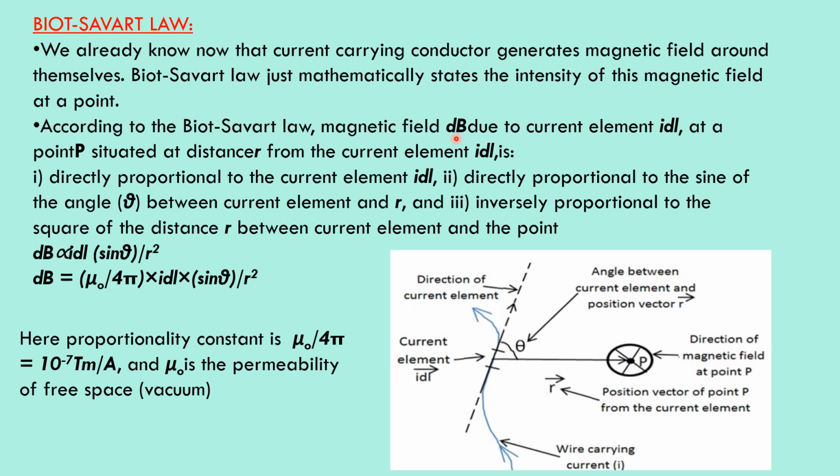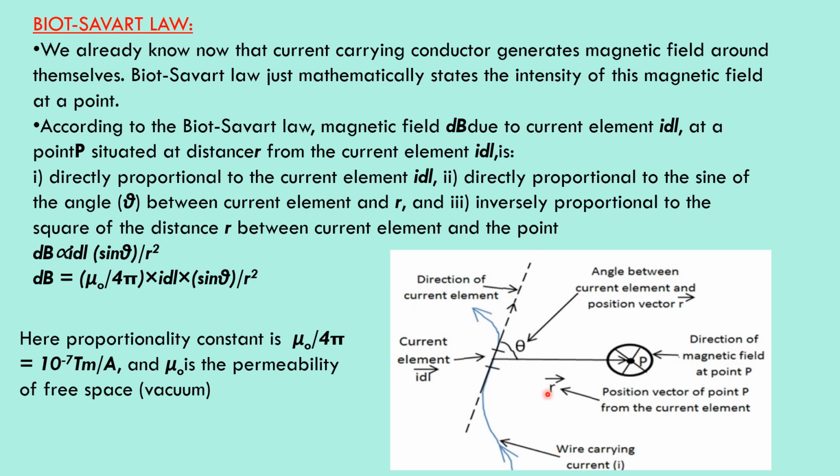dB is the symbol to represent a magnetic field. Here d indicates we are considering only a small portion, and dl indicates only a small portion of the wire. Theta is the angle between the current element and the position vector. This is the conducting wire, and theta indicates the angle between these two lines.